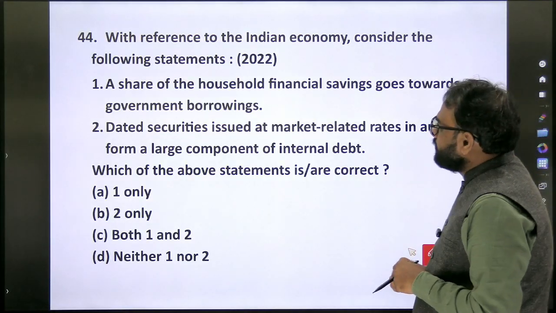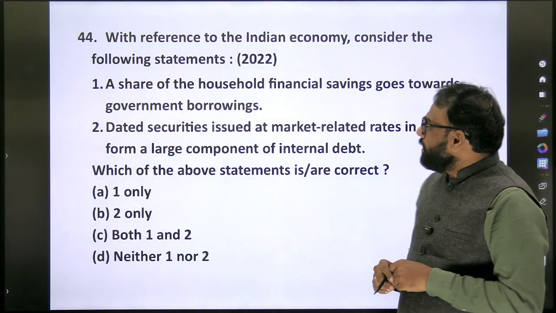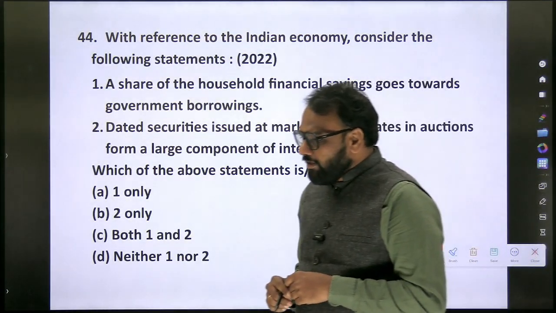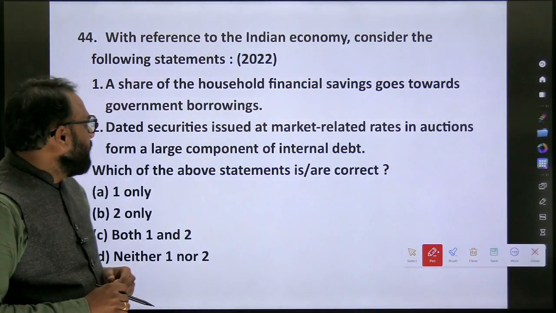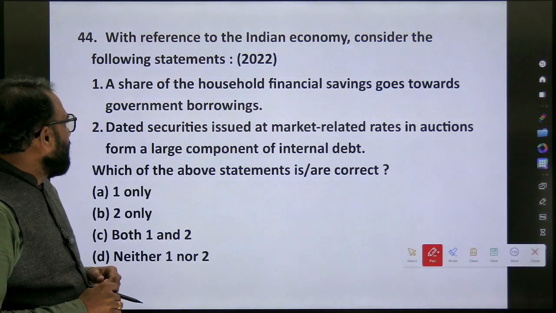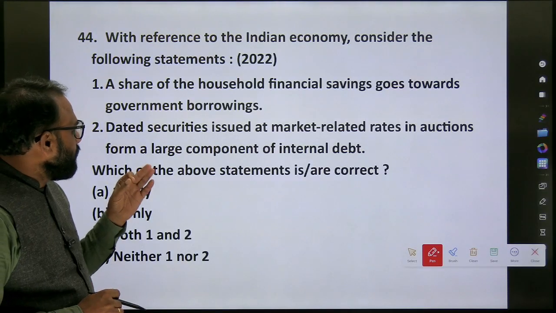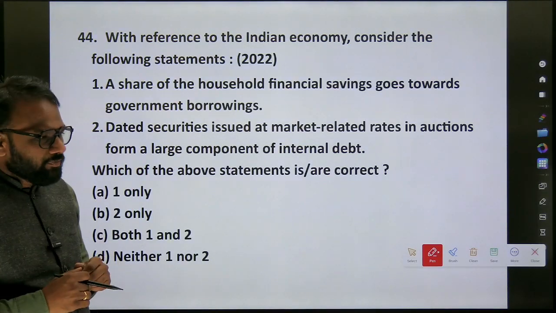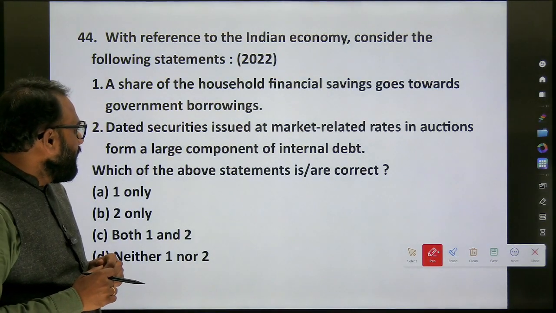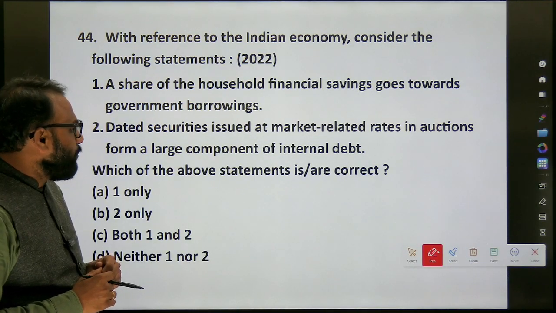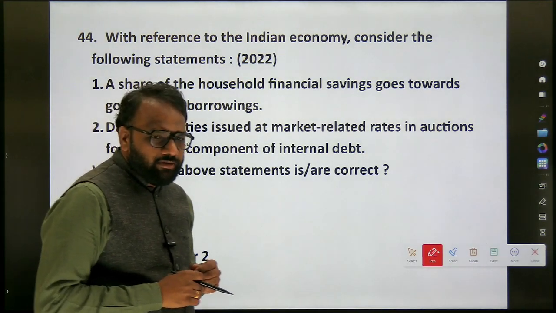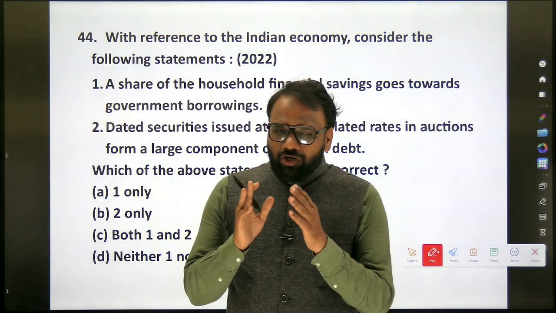Next, with reference to the Indian economy, consider the following statements. A share of the household financial savings goes towards the government borrowings. Dated securities issued at market related rates in auctions form a large component of internal debt. Now we have discussed all these things in detail.